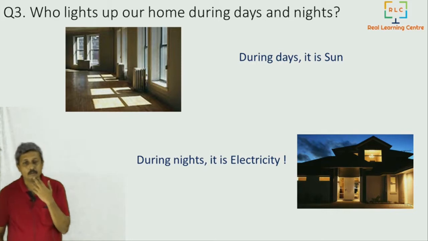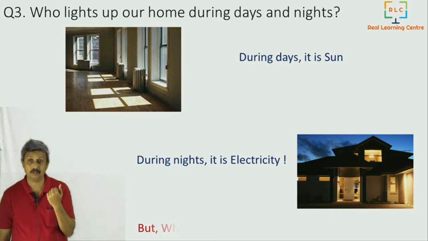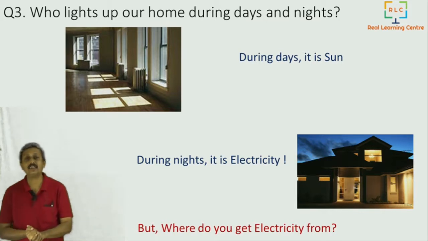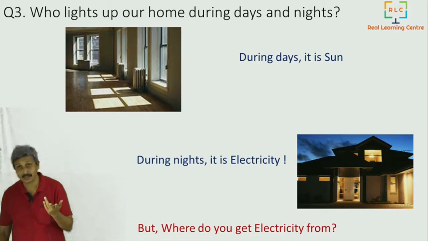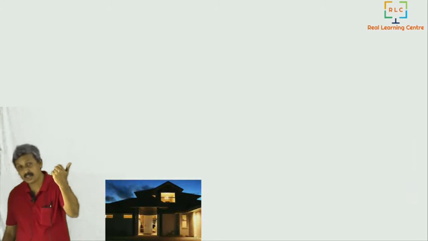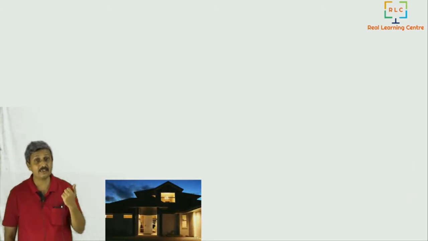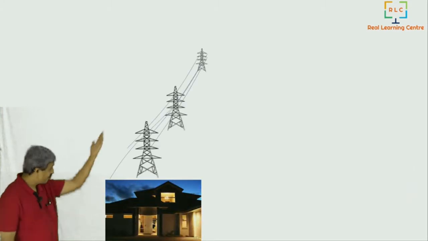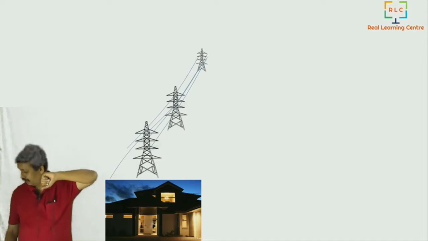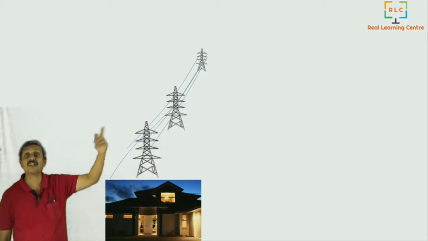But where are we getting this electricity from? That is the question. When I asked this question to a boy, he said electricity comes from wires. Now that is perfectly right. It comes from the wires. But where are these wires coming from? Electricity comes to our house from wires. So where are these wires coming from? The electrical wires are coming from an electrical power station.